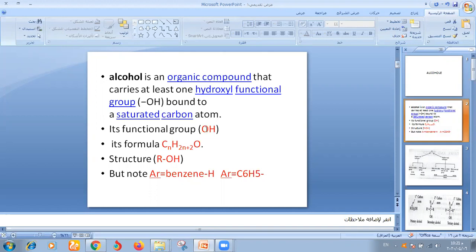Its functional group is OH. All reactions of alcohol depend on this OH group. Its formula is CnH2n+2O, or structure ROH, where R is an alkyl group. But you will also see Ar, aryl groups. An aryl group is benzene minus one hydrogen atom, so its formula is C6H5.